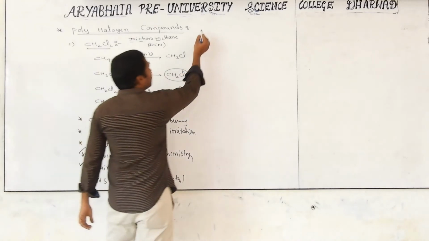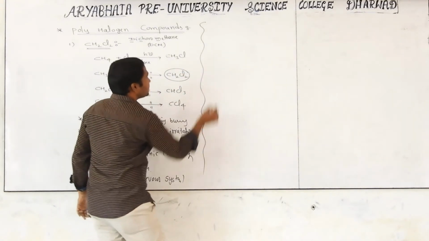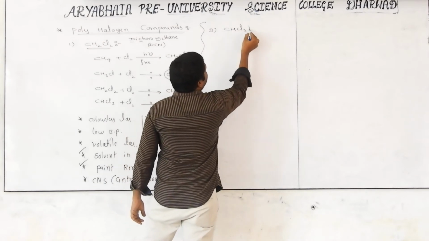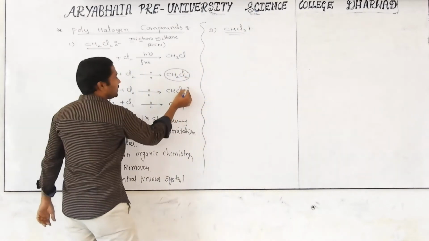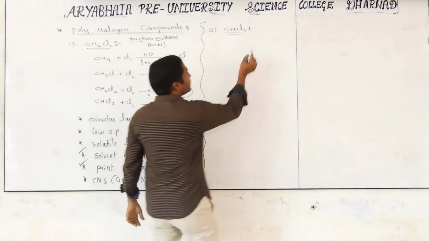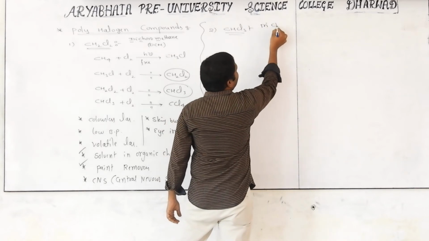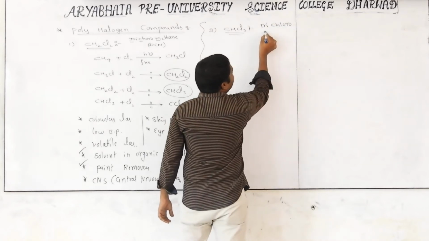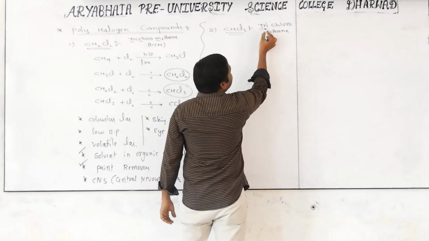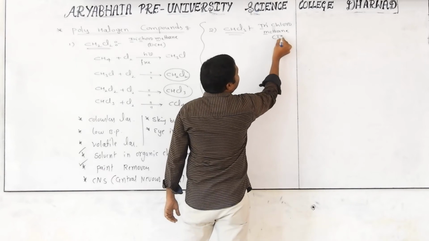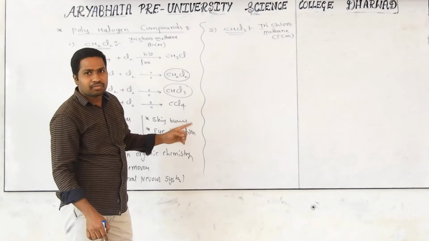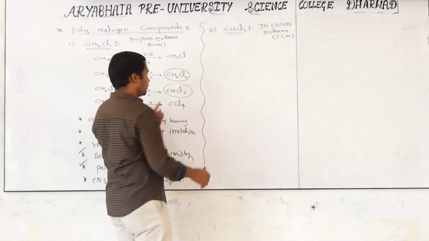Okay, later we discuss another compound. It is nothing but the second one, CHCl3. Already we learned the preparation. What is the name of this one? 3 chlorines are there, so trichloromethane. Trichloromethane is denoted by TCM. It can also be prepared by halogenation of alkanes in presence of sunlight. Already we did that.